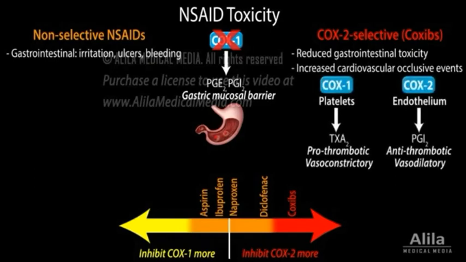So here is the end of part 1. In the next part 2 we will see the various other drugs used as NSAIDs and their description.